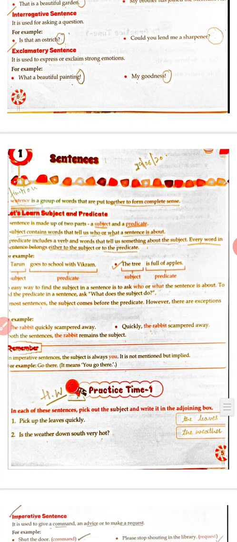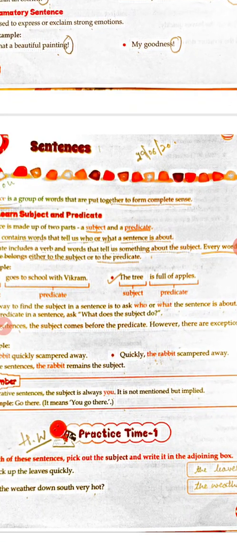Good morning, students. Today we are going to start our new book, Grammar Candy, and the first chapter is Sentences. Already we have done this topic in the month of April, so this will be a quick revision for you. Let's start with the definitions.